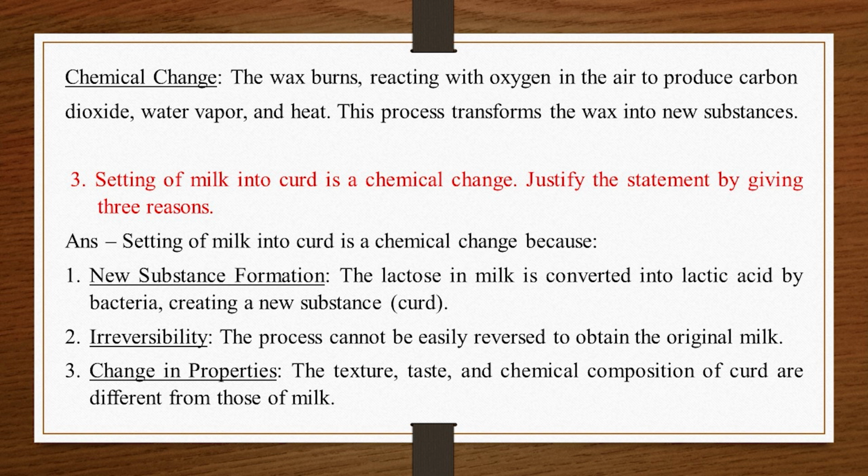3. Setting of milk into curd is a chemical change. Justify the statement by giving 3 reasons. Answer. Setting of milk into curd is a chemical change because 1. New substance formation. The lactose in milk is converted into lactic acid by bacteria, creating a new substance, curd. 2. Irreversibility. The process cannot be easily reversed to obtain the original milk. 3. Change in properties. The texture, taste, and chemical composition of curd are different from those of milk.